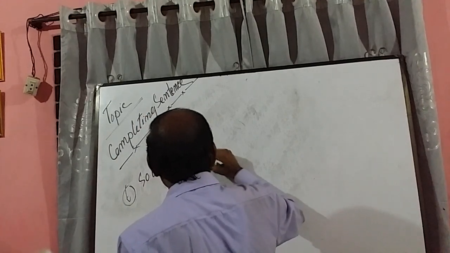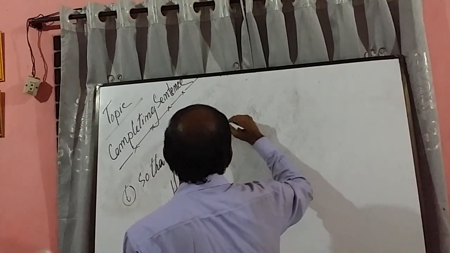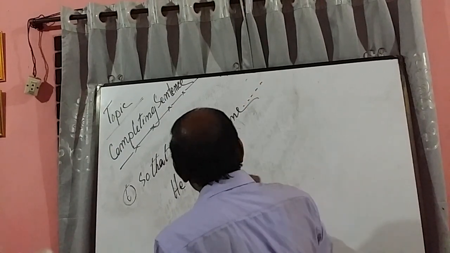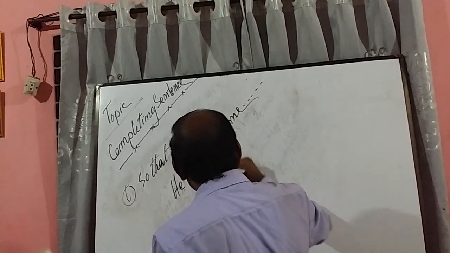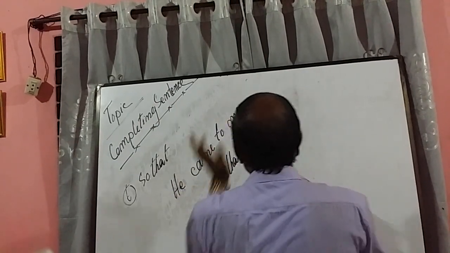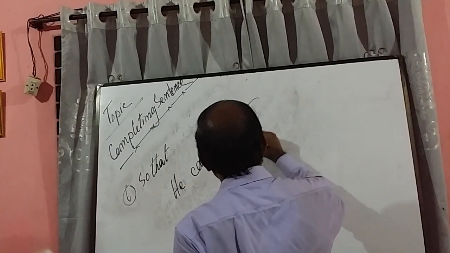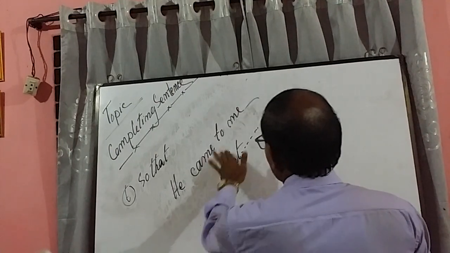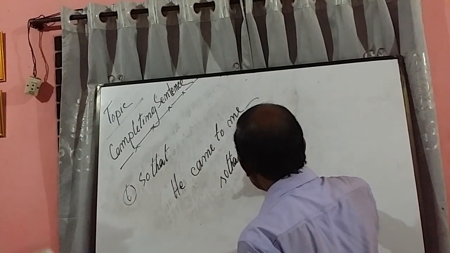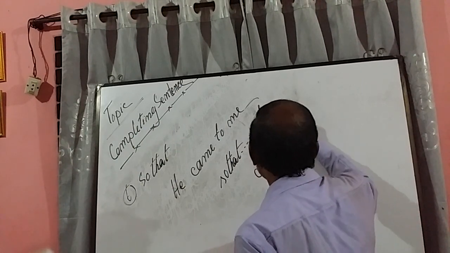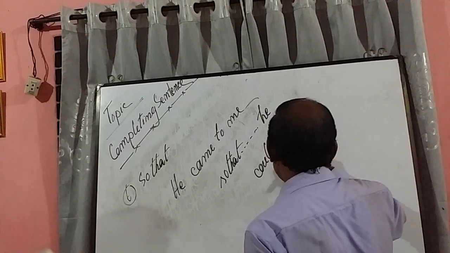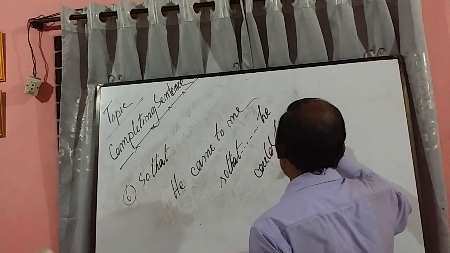He came to me dot dot dot so that, or maybe after so that, dot dot dot. He came to me so that he could borrow some money.